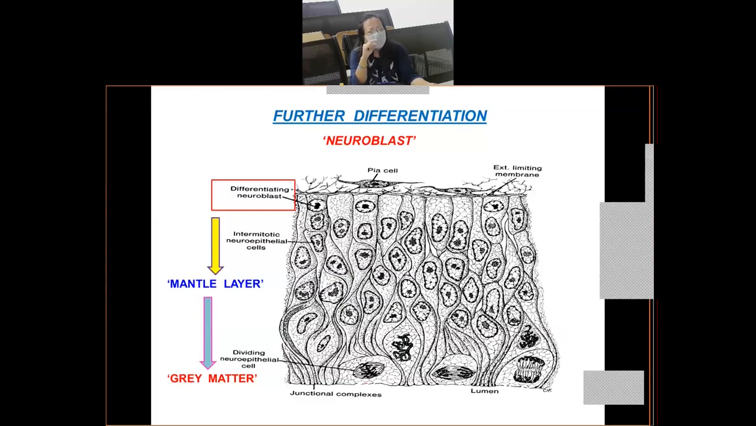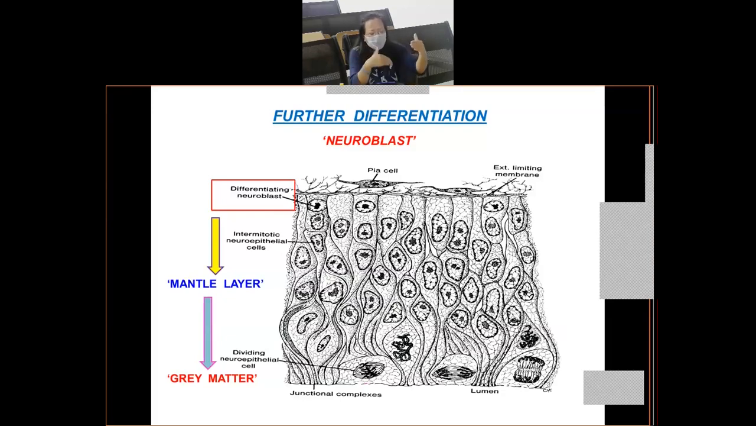Now the number of neuroblasts will gradually increase because more and more neuroblasts are being formed from the neuroepithelial cells. As more and more neuroblasts are formed by differentiation of the neuroepithelial cells, what will happen? This neuroblast layer will become quite thick. It will surround the neuroepithelial layer as an outer zone, which is called the mantle layer.